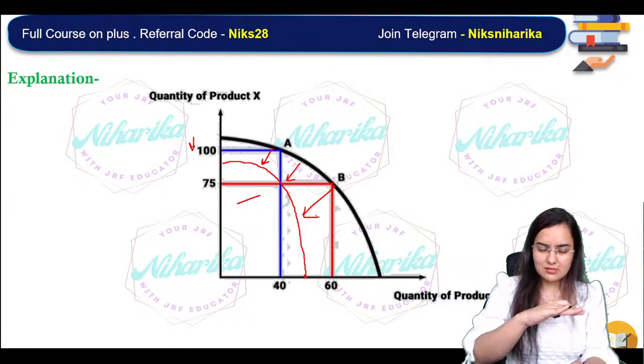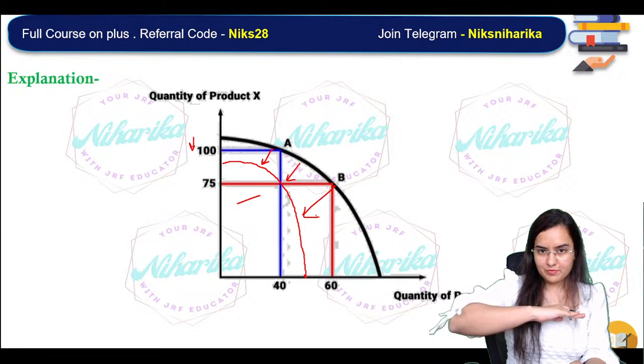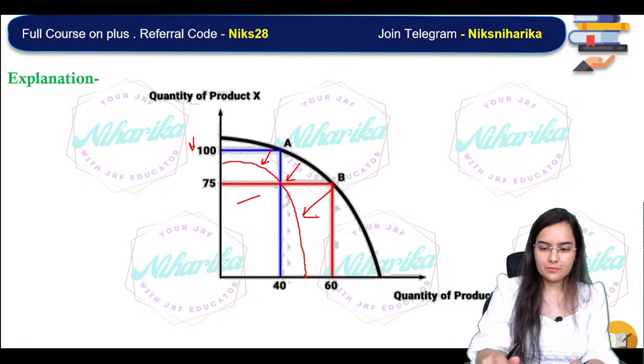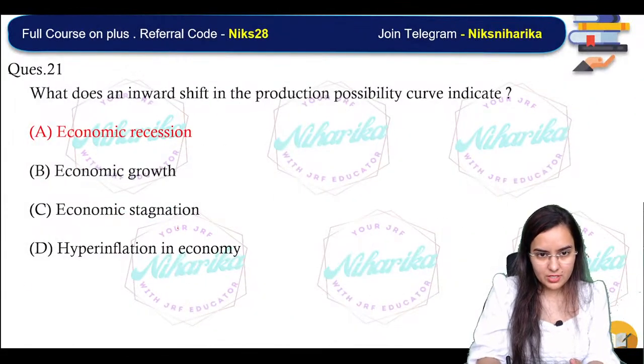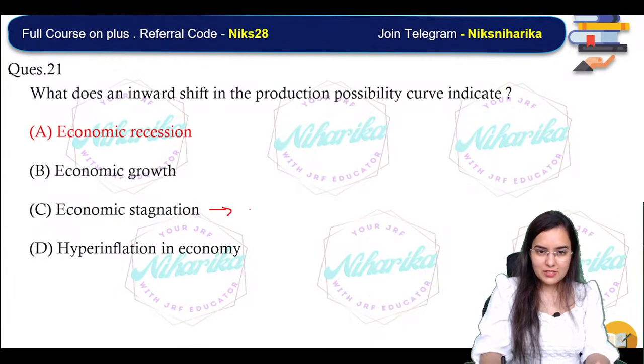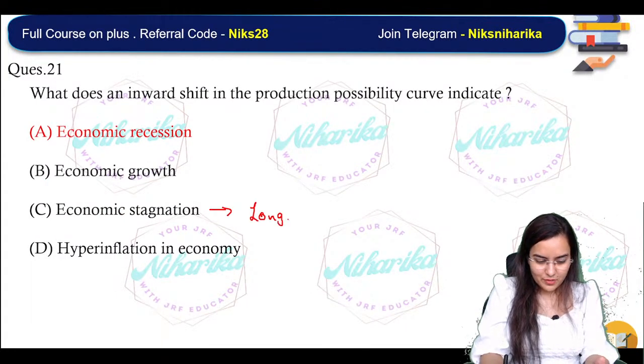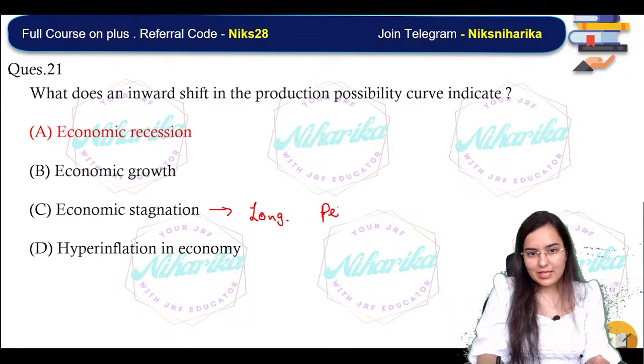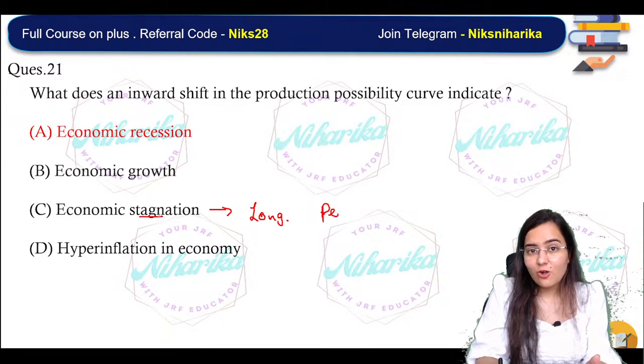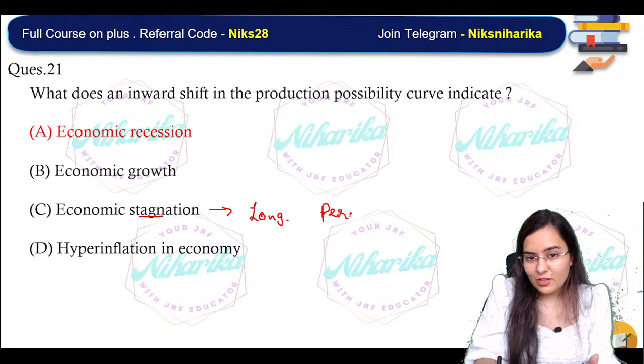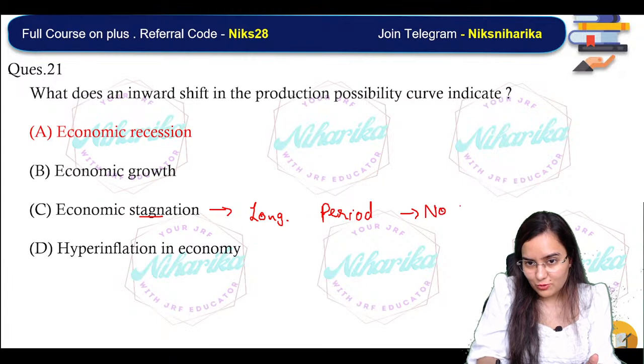Okay. And you are asking about economic stagnation. Stagnation means a very long period of time with no growth, like how we say stagnant data, a constant data. So with a long period of time with no growth at all.